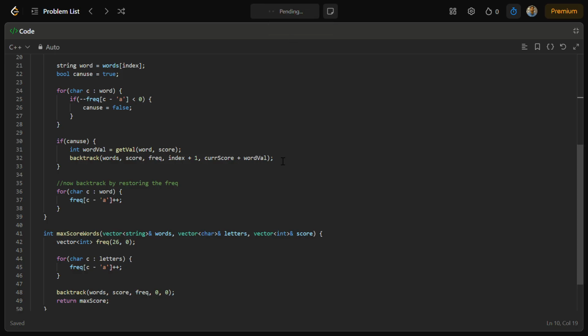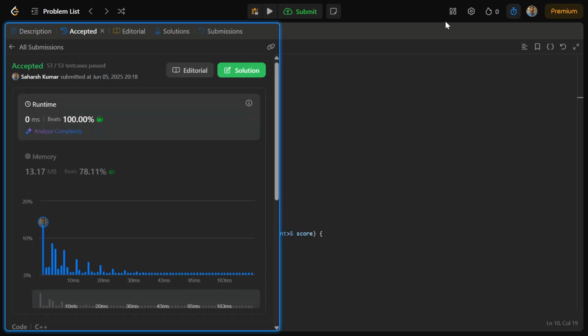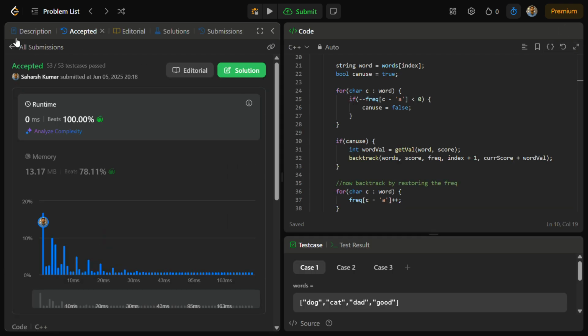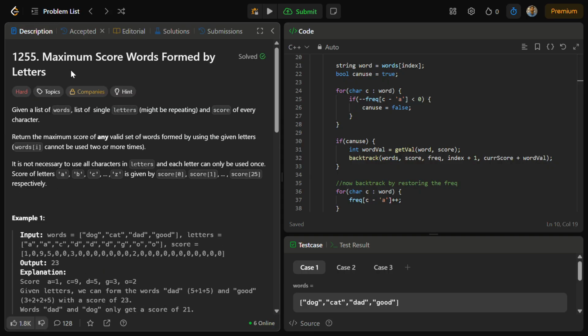If I submit it, it should run because I already ran it. Yeah, it's running, so we got the answer. That is how the things are working and how we should approach the code here. That is the question for you, the LeetCode hard tagged question, maximum score words formed by letters.